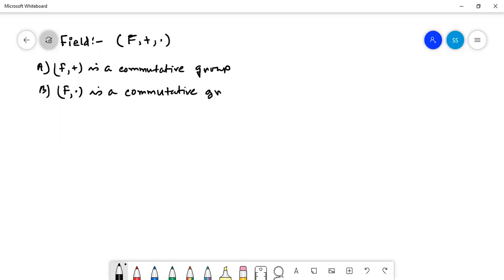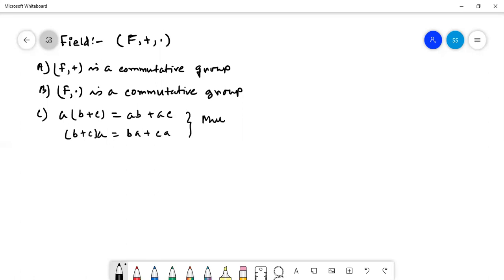This (F, ·) is also a commutative group. And third, A into (B plus C) is equal to AB plus AC, and (B plus C) into A is equal to BA plus CA. That is, the multiplicative distributive law holds.